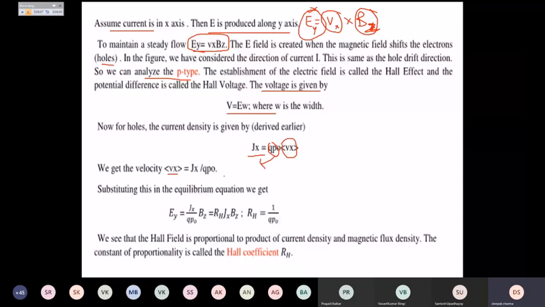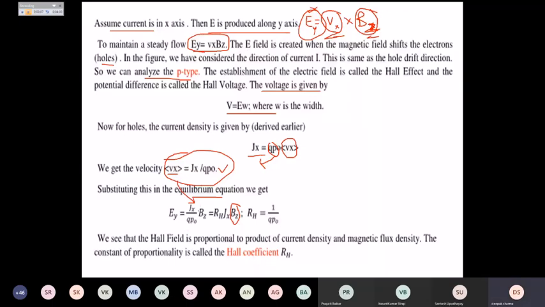In equilibrium, we need to equate it with Ey. Ey is nothing but Vx into Bz, so I write Bz as it is, and substitute vx, giving Jx divided by q p naught, into Bz.